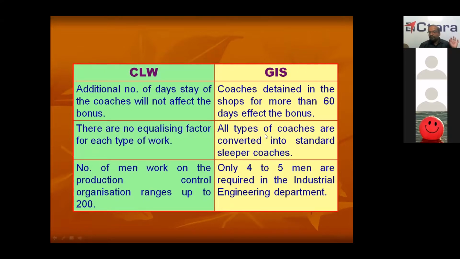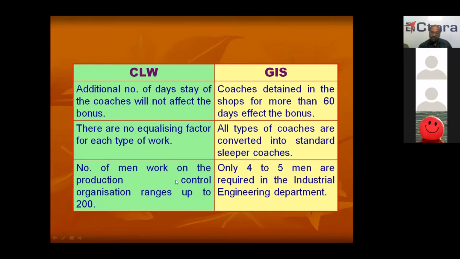But in GIS, all types of coaches are converted into standard sleeper coaches. If you are doing AC 2-type, that will be converted into standard sleeper. If you are doing AC 3-type, that also converted. If you are doing only 3-type sleeper coaches, then sleeper coach is equal to sleeper coach. But other coaches are there, they will be converted into the standard production unit. SPU, I told you, no? So SPU is sleeper coach in case of coaching workshop, box and wagon in case of wagon. So all different types of rolling stock are converted into these standard production units.